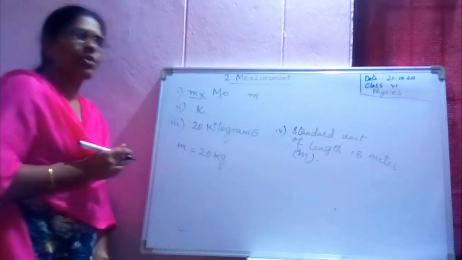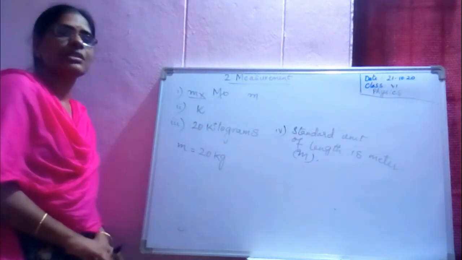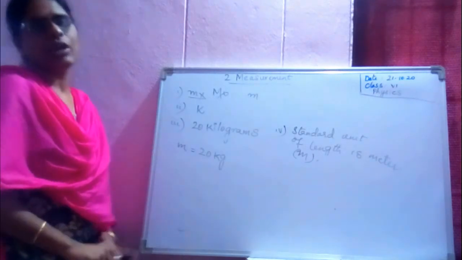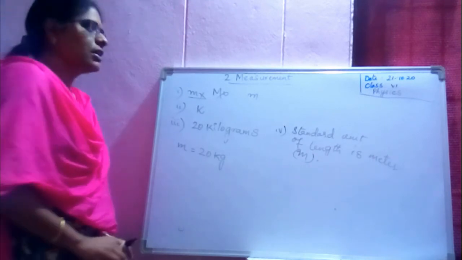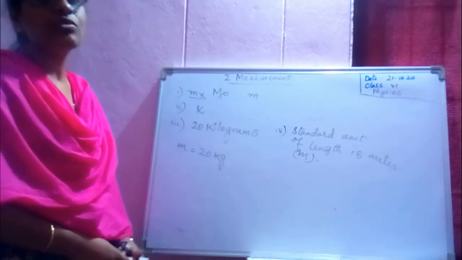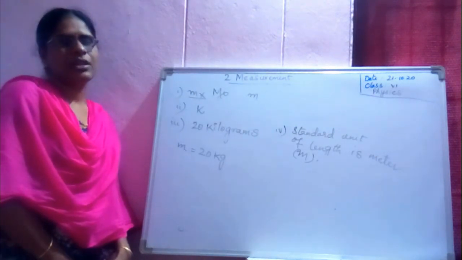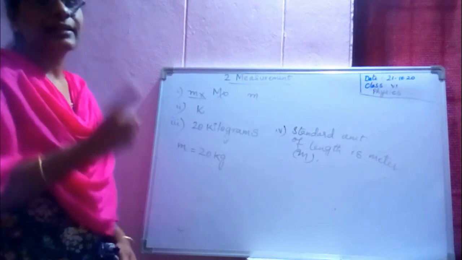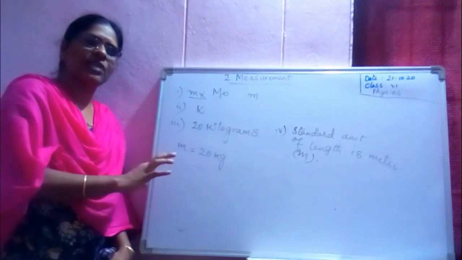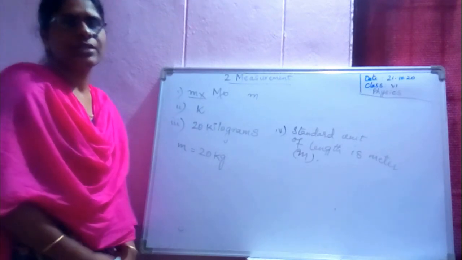These are the certain rules that are to be followed while writing the symbols and units of certain physical quantities. In the next class, we will be studying an activity: how to measure the length of a curved line. Your homework is to practice the standard units, names of the physical quantities, standard units and their symbols. Okay, children? Thank you.